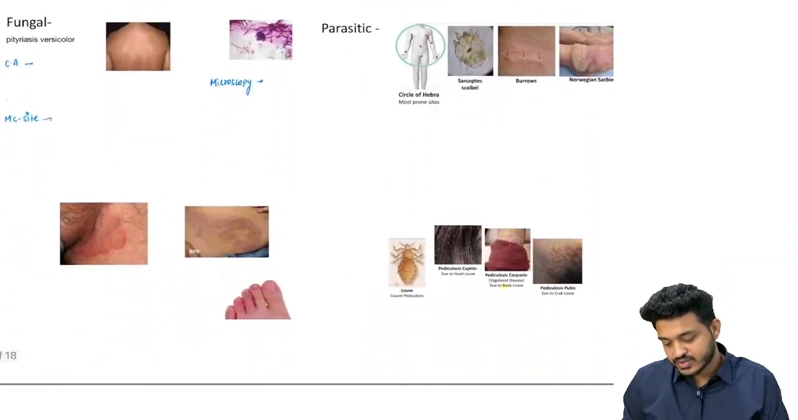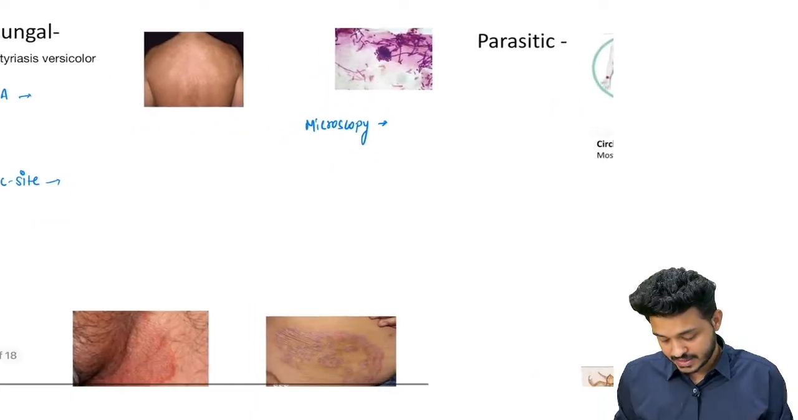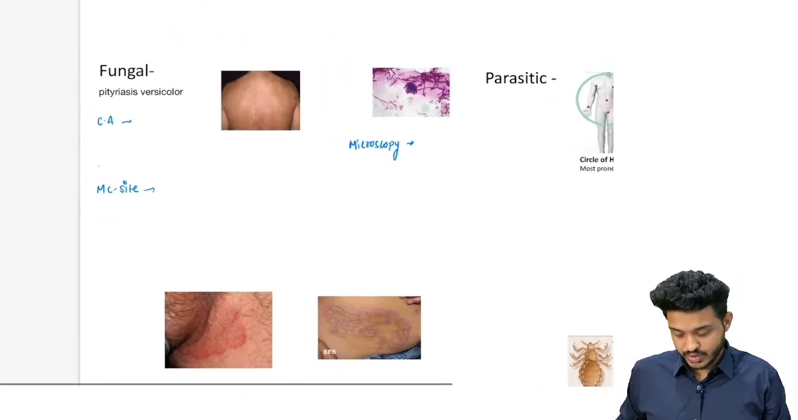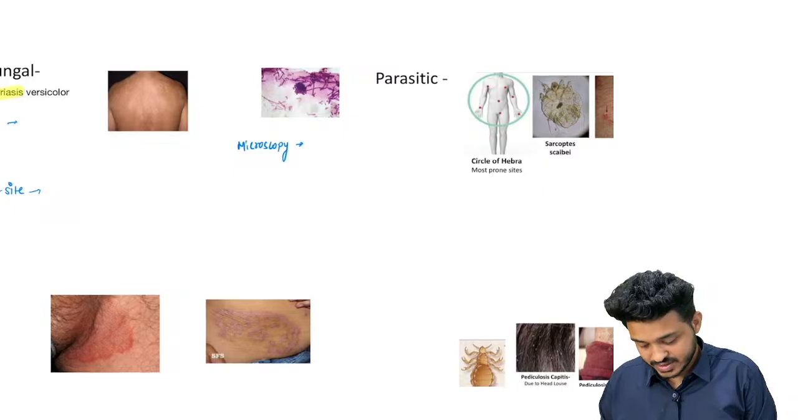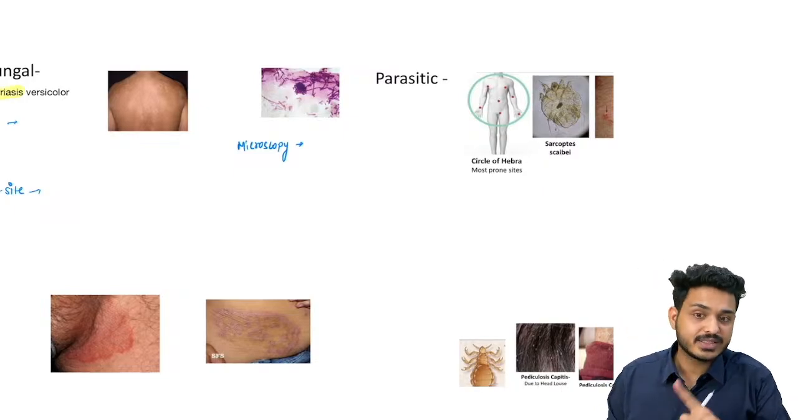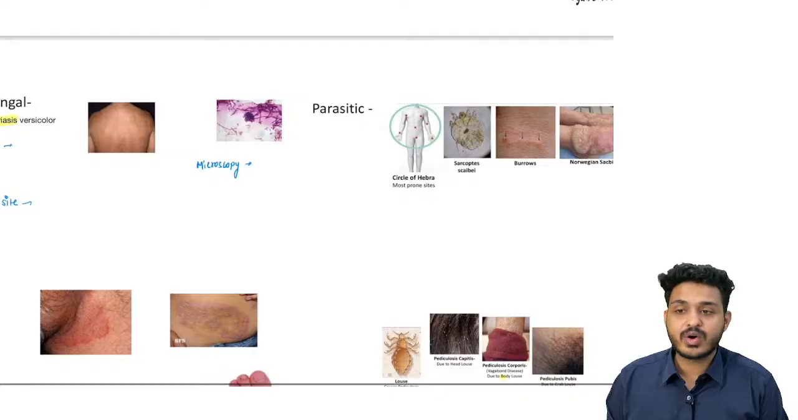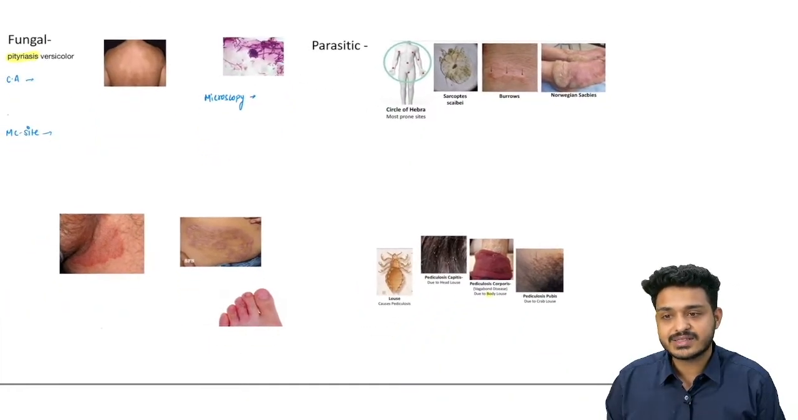Now some fungal infections we are having. We are done with the major part of bacterial infection. Fungal infections are going to be what? They are going to be pityriasis versicolor. Just now I told you about pityriasis rosea. This is the second important one that we are having. This is known as pityriasis versicolor.